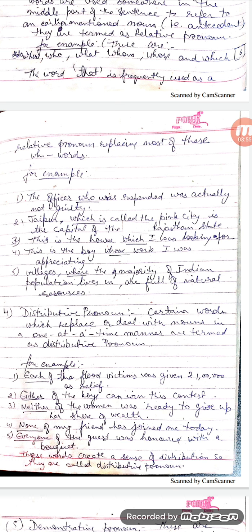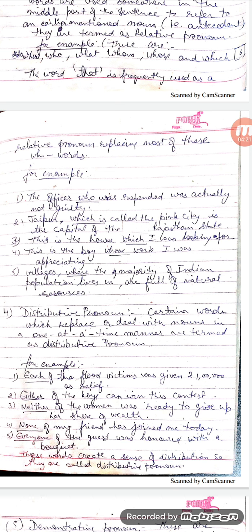Second, Jaipur, which is called the Pink City, is the capital of the Rajasthan state. In this sentence, which is the relative pronoun. Example number 3. This is the house which I was looking for. Fourth, this is the boy whose work I was appreciating.